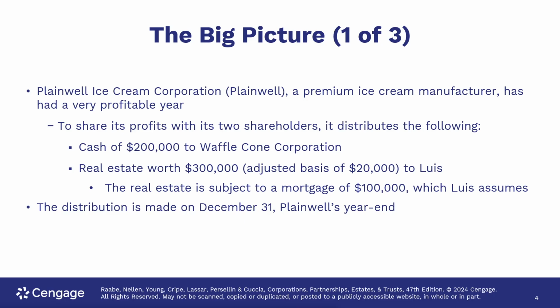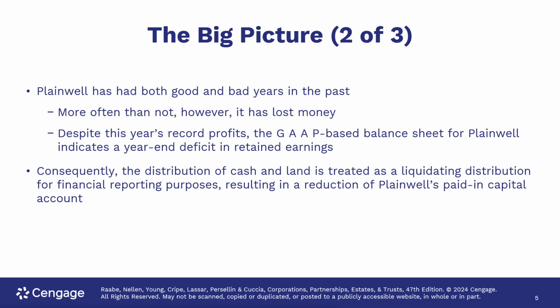So let's look at this big picture problem here. Plainwell Ice Cream Corporation, a premium ice cream manufacturer, has a very profitable year. To share its profits with its two shareholders, it distributes the following: cash of $200,000 to Waffle Cone Corporation, and real estate worth $300,000 with an adjusted basis of $20,000 to Lewis. The real estate is subject to a mortgage of $100,000, which Lewis assumes. The distribution is made on December 31st, Plainwell's year end.